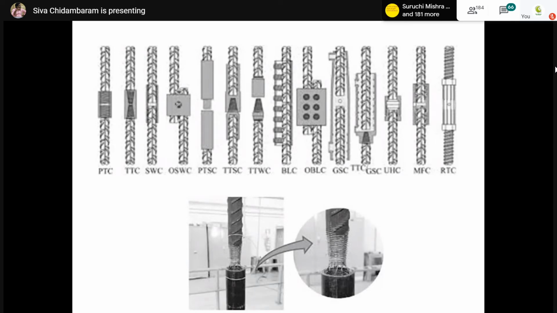If the coupled region fails at the earlier stage, it won't transfer the force. It is not like a lap splice. Generally, a lap splice will not fail like this. It will slip gradually because the lap length is very large. Whenever we are using a coupler, the length of the coupler is very small. So here, if you make a small mistake, that will lead to some catastrophic failure.